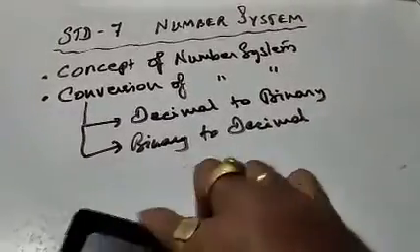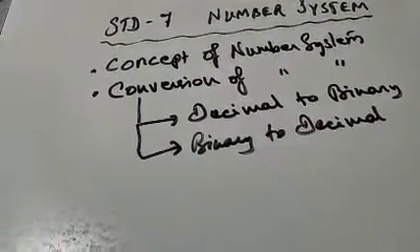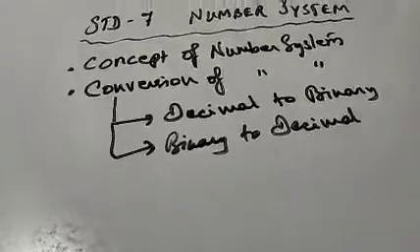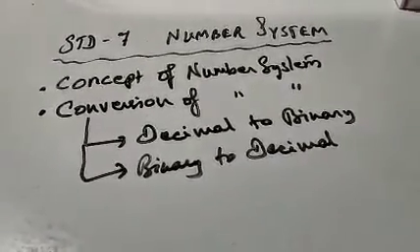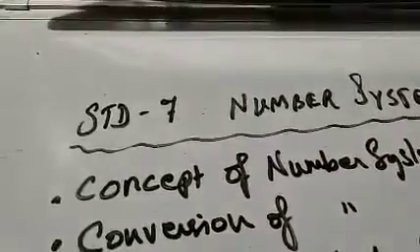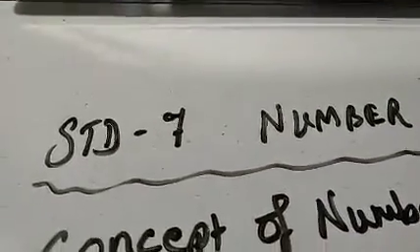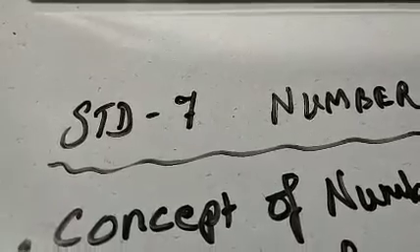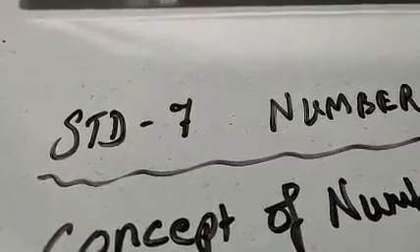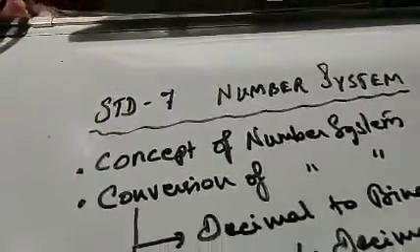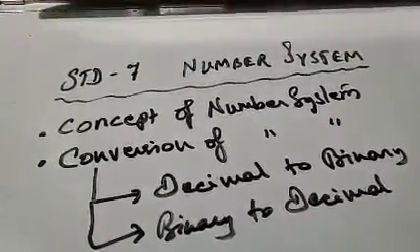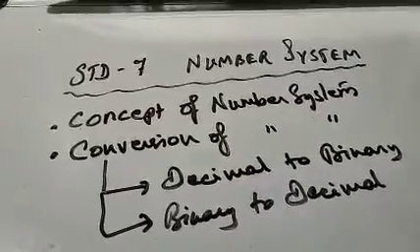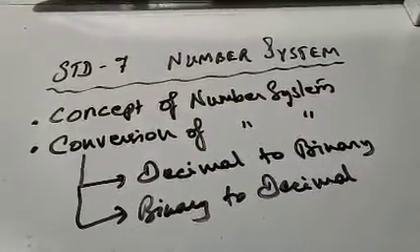But gradually the number system became more and more advanced. It passed through a series of generations, and today we all know, here you see the number 7, that is another symbol. So we started using another type of symbol that represents what we call today 7. So in the number system, there are various number systems.